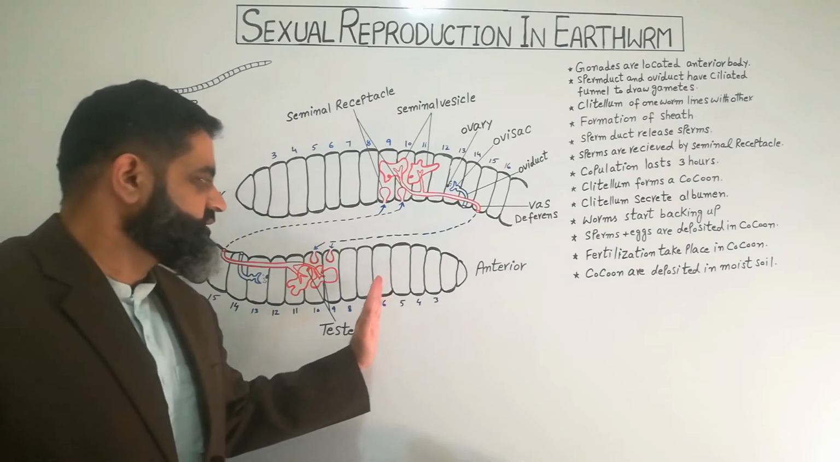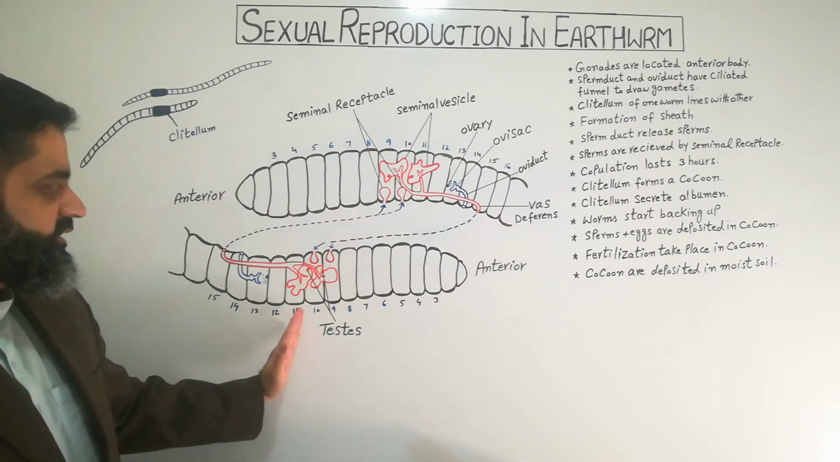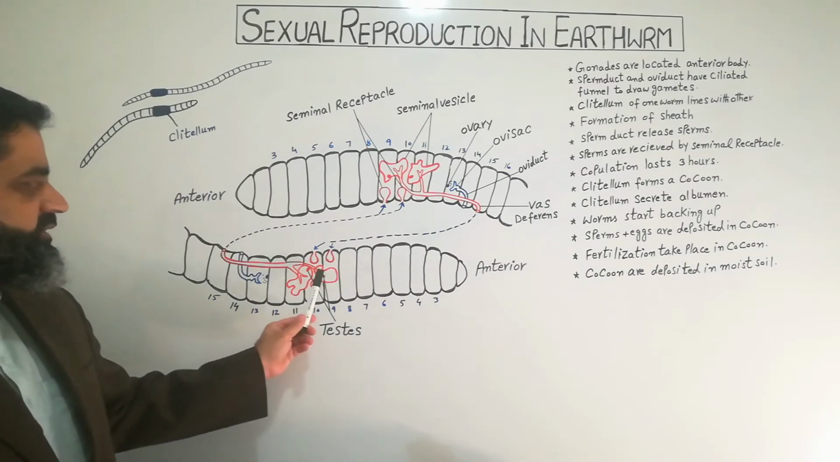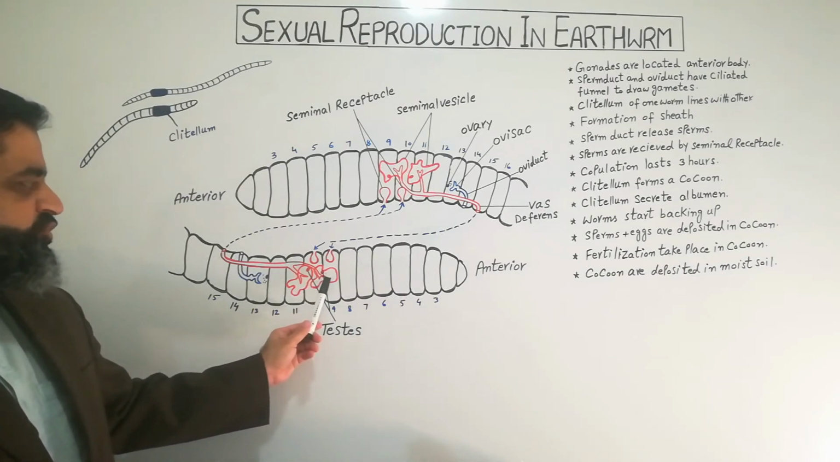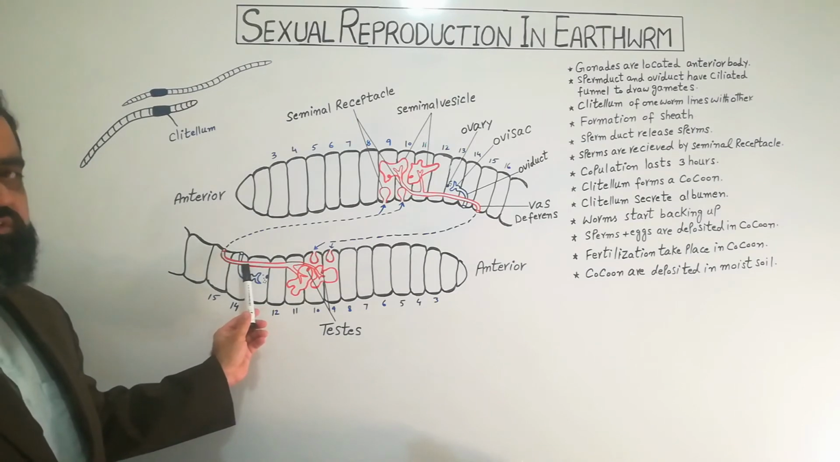If we look at the structure of this earthworm, the same structures are also found in this earthworm. These are testes. Sperms are produced in testes and are then stored and matured in seminal vesicles, from where they are transported into the sperm duct, which is known as the vas deferens.